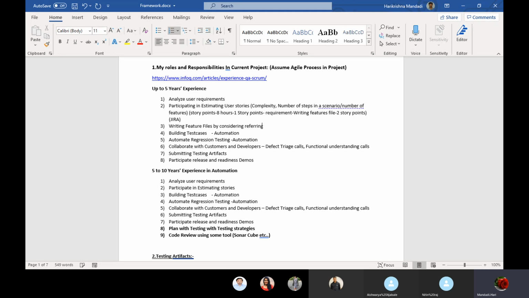Because you need to know what is the expected output, what is the expected functionality which is getting developed by the developers, that we are referring to. And I am going to write feature files. In that way we say I am writing feature files by referring to acceptance criteria